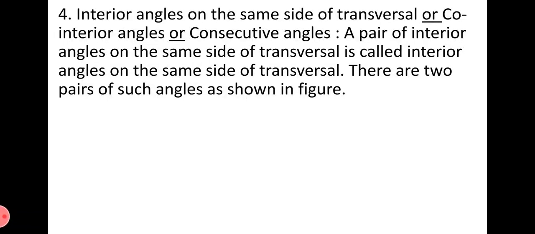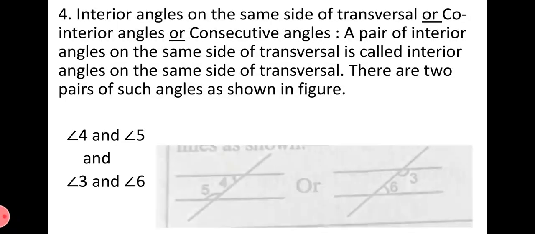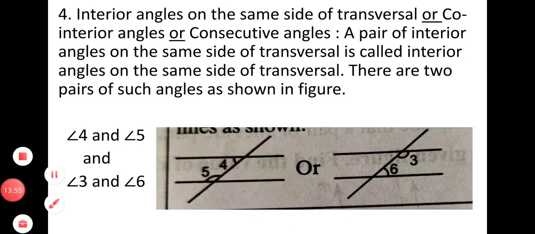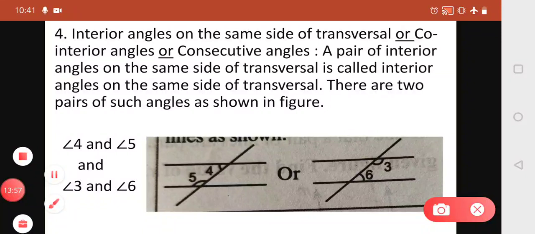Generally we use co-interior angles in geometry. There are two pairs of co-interior angles as shown in the figure. That is angle 4 and angle 5, and angle 3 and angle 6. Let's see the figure. Now you can see that angle 4 and angle 5 is the first pair. Both are interior angles and they lie on the same side of the transversal.